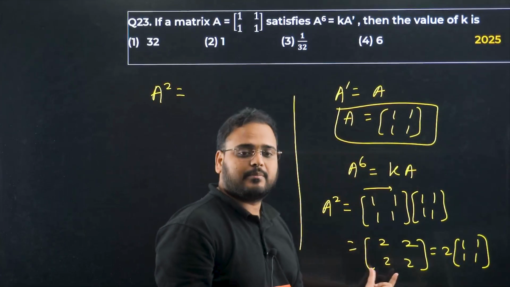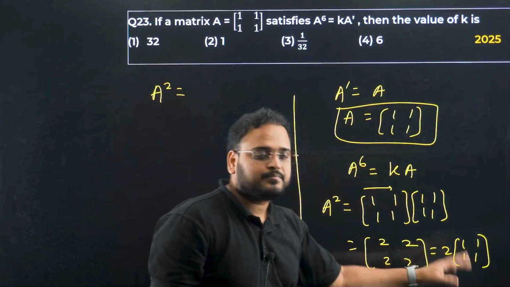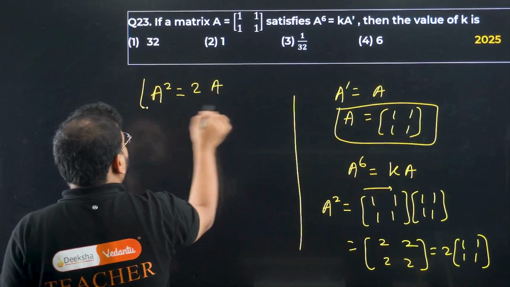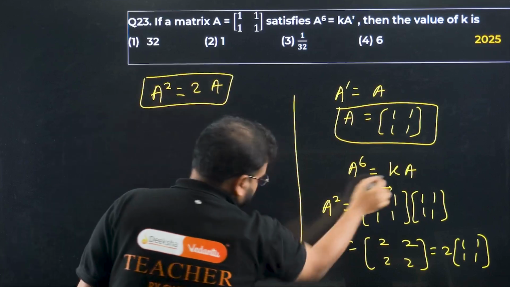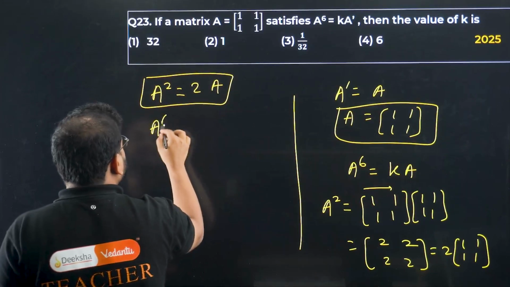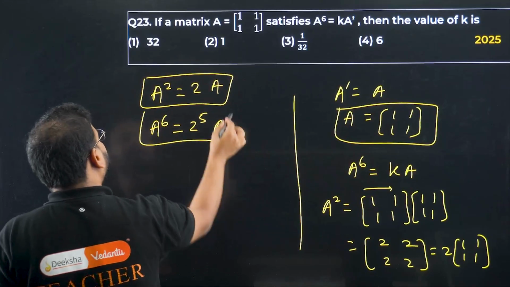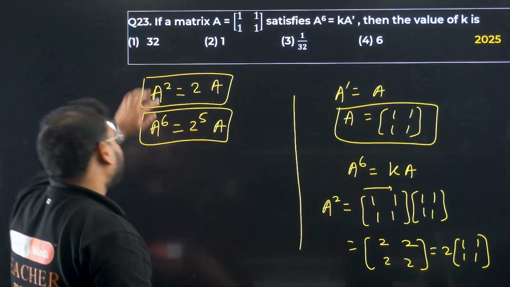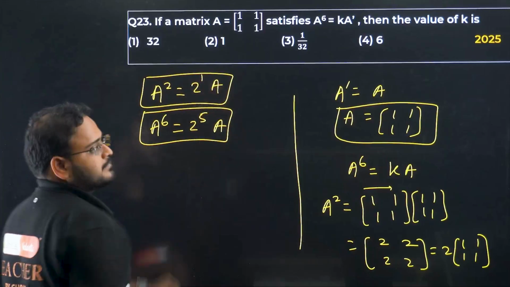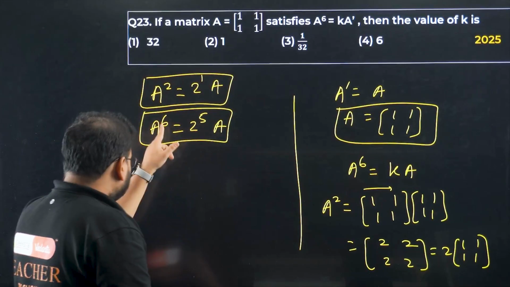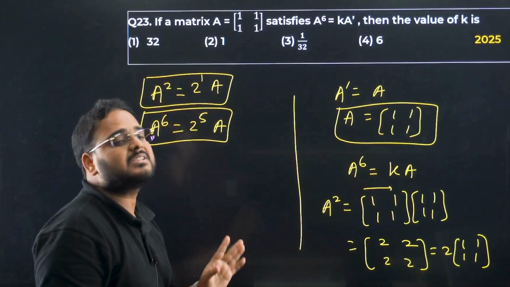So you have A square. You'll get 2 at every term, right? You're gonna take 2 common, it'll become [1 1; 1 1]. So basically you're getting what? 2 into A. So A square is 2 into A. Compare, A power 6 will become 2 power 5 into A. How come, sir? When the power here is 2, here the power is 1. When the power here is 6, it will become power 5.